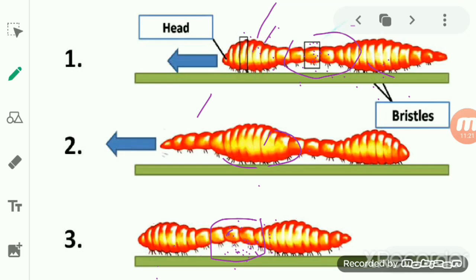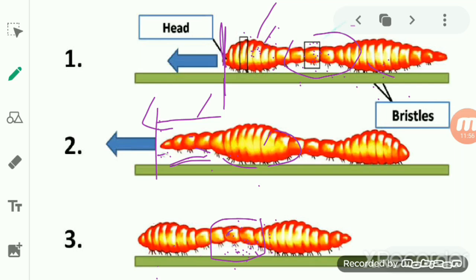Right, now it is the turn of the circular muscle of the head of the earthworm to contract, and when it contracts, the body becomes long and thin. As it becomes long and thin, it will move a certain distance. You can see here it was at this position, but now due to the circular muscle, it changes its position from this place to this one.